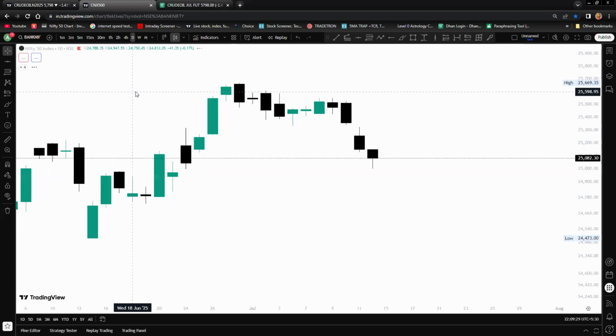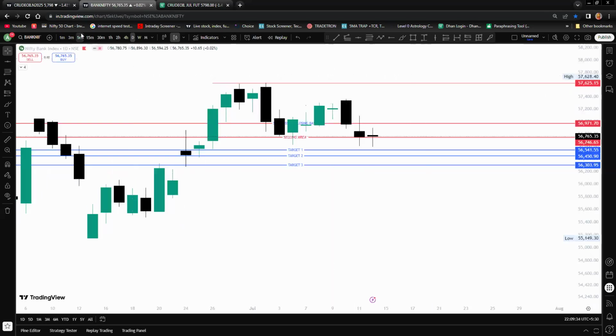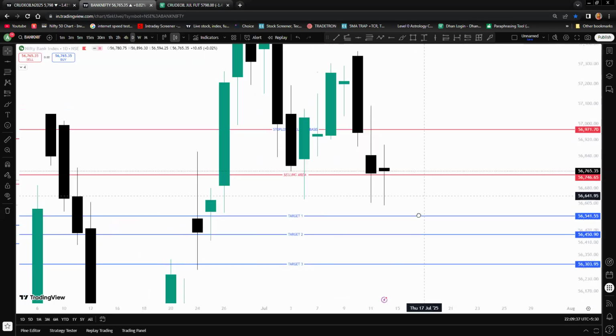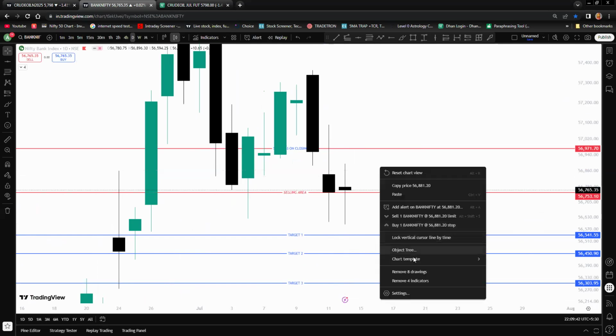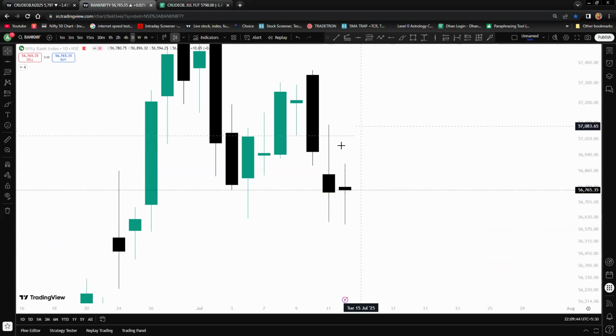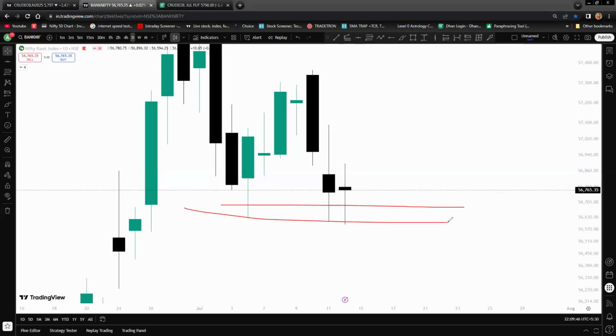Now the next instance will be Bank Nifty. For Bank Nifty, see our candle closing here. We have closed above the previous day's closing, and on a closing basis we have closed red only. But for tomorrow, this is the important area, because after so much pullback in this area, the buyers are trying to take it upside.